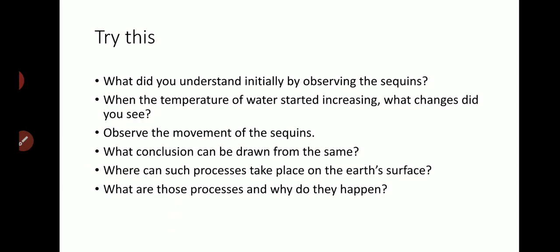Heavy and light, you know very well, these are opposite words. Warm water becomes lighter. And therefore, the water having lower temperature, which is heavier, replaces the water with higher temperature, leading to circular flow of water.